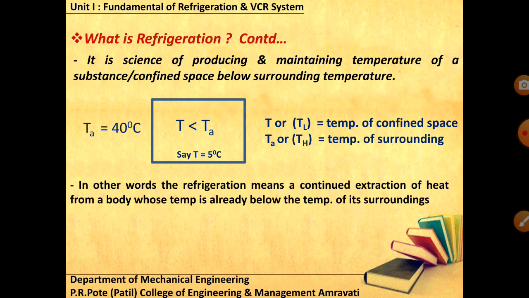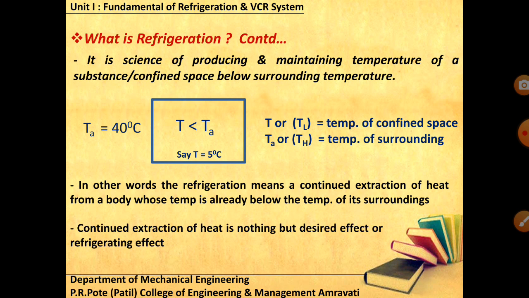So in other words, you can say that refrigeration means continuous extraction of heat from a body whose temperature is already below the temperature of its surrounding. First you have produced that lower temperature than the surrounding, and then you have maintained it. How? By continuous extraction of heat. Okay, and this continuous extraction of heat is nothing but your desired effect or refrigerating effect.